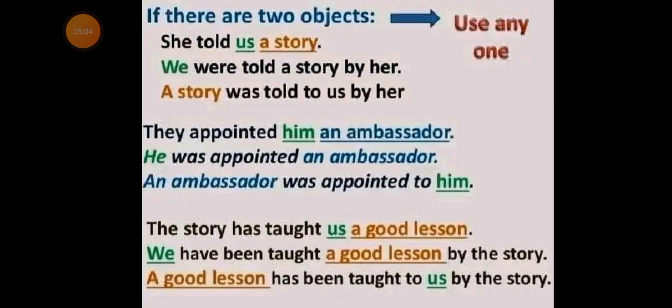The subject of the sentence in active voice becomes the object in passive, whereas the object in active voice becomes the subject.